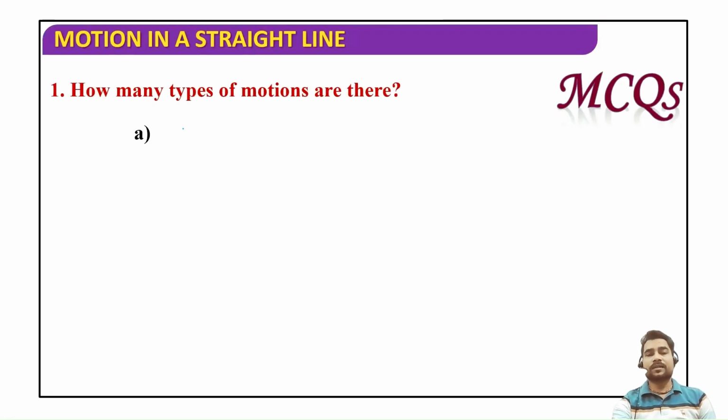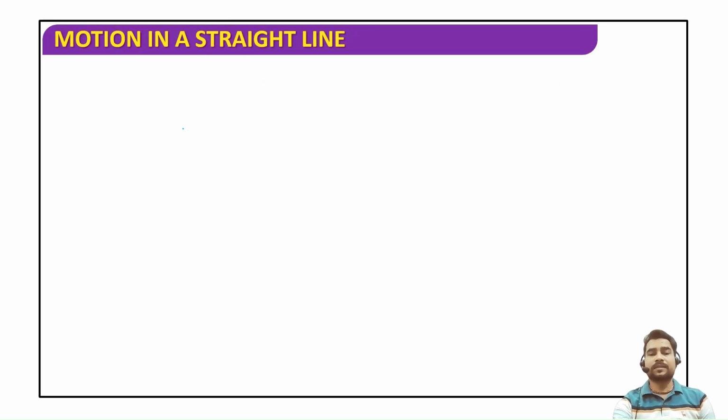How many types of motion are there? Just now I taught you 2D, 3D, and 1D. So obviously 3 types of motion are there.